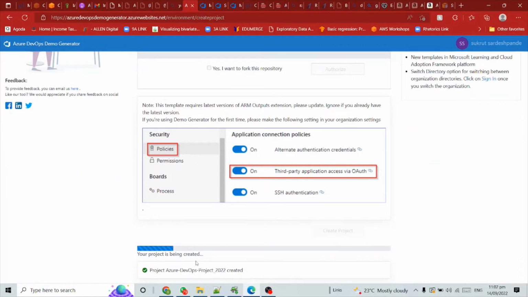So your project is being created. If you see here, your project is being created. A lot of things it will do. It will give you the default code, then the dummy pipeline or default pipeline, you can say, and the default boards also, so that you don't need to scratch your head and look here and there for the project. So these are the basic things that you need to do when you try to attain any Azure DevOps training.